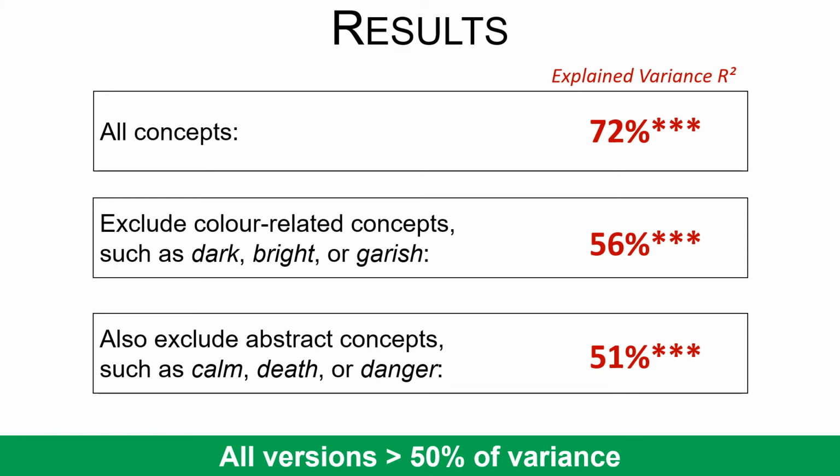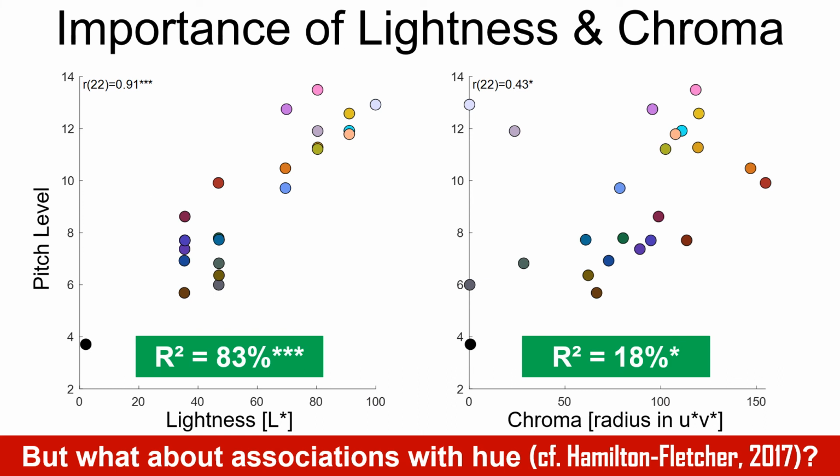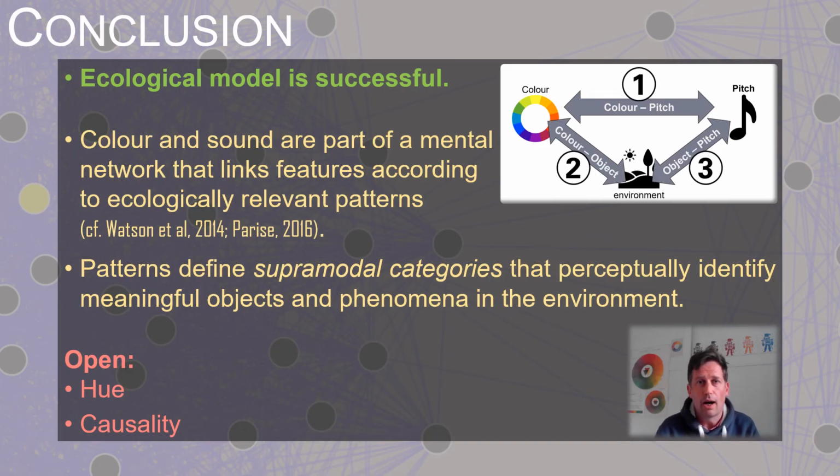However, if we remove color-related and abstract concepts from our model, the model still predicts more than half of the variance of color-sound associations. In addition, our results were primarily driven by lightness and to a lesser extent by chroma. For this reason, we do not yet know how well the model does in predicting associations with hue. In sum, our ecological model has proven to be successful.